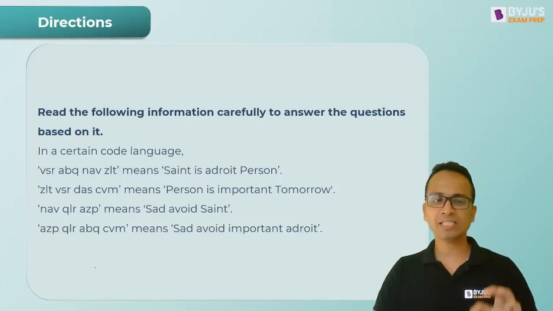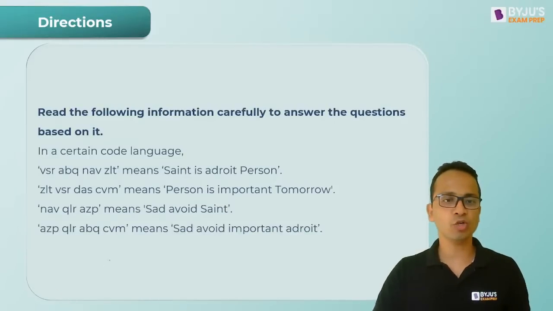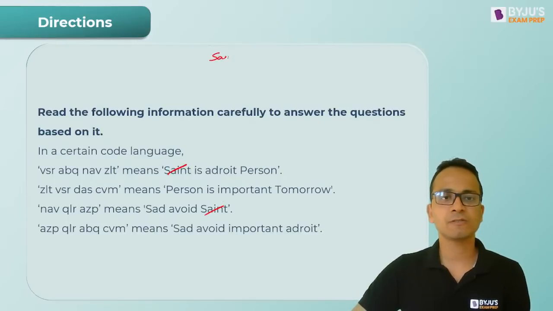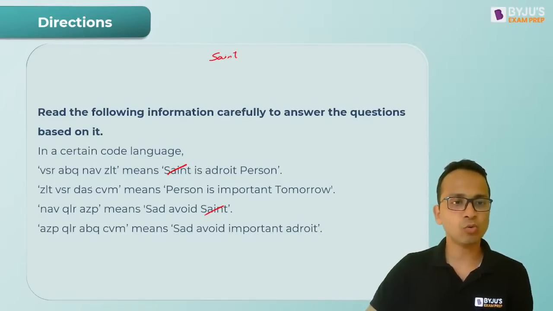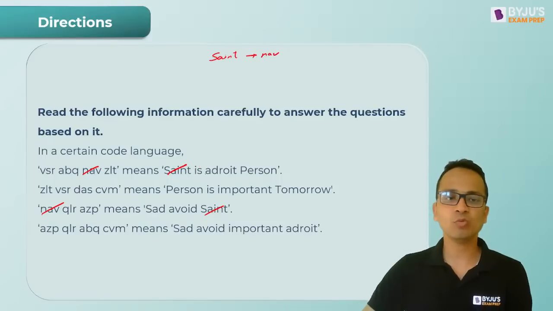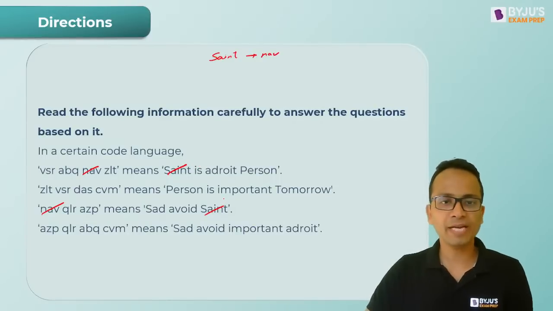Okay, so let's match the common words with the common codes. Okay, so first sentence, saint. Saint kahin pe hai? Yes, saint in first and third sentence. And the code for saint will be NAV. All right, so NAV is common. So saint will be coded as NAV, right?